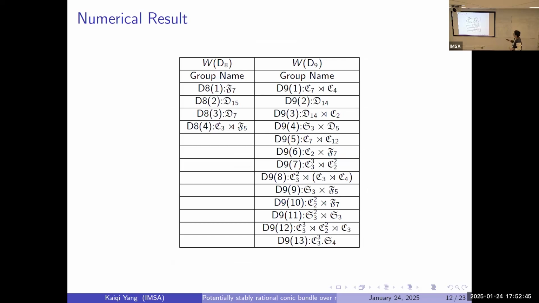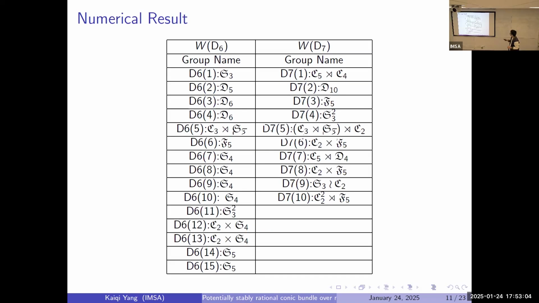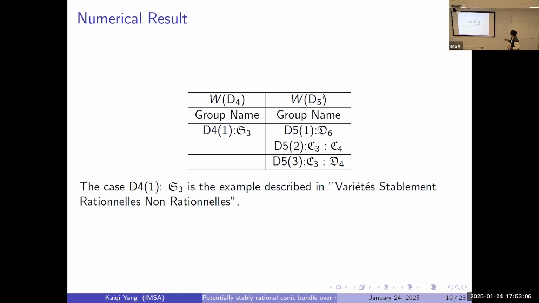And also, we only get up to the Weyl group of D9. What about D10 or D11? Well, those groups are so huge that I can't run it on a computer. And actually, that motivates what I'm going to do next. But let's go back.